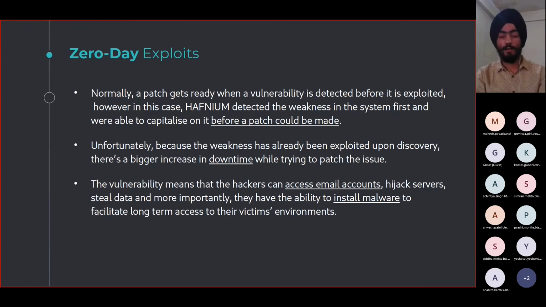So in case of the Microsoft data breach, this Hafnium group was able to detect the weakness in the system. Since this vulnerability was publicly disclosed, a lot of global attacks were carried out, and the hackers could access email accounts, hijack the servers, and most importantly, install malware on the system, so that even after a security patch was developed, they could still get access to the servers.